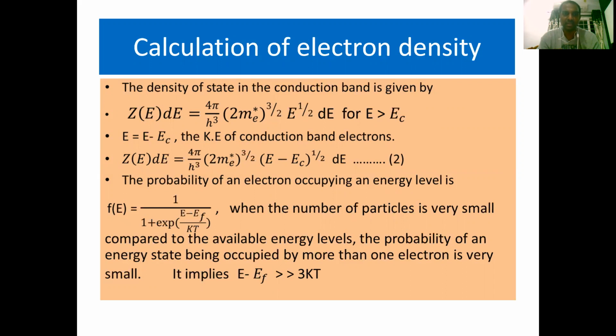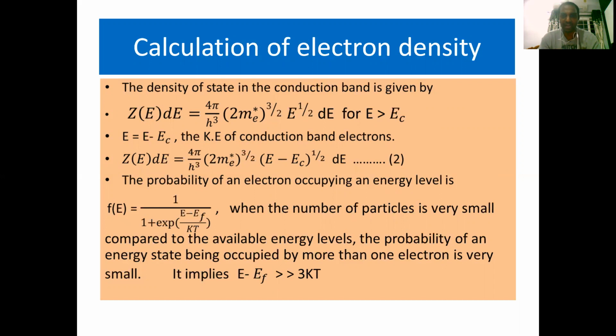That's why here, in place of E, we will write E minus Ec. Then Z of E into dE equals 4 pi by h cube into (2 me star) whole power 3 by 2 into (E minus Ec) whole power half into dE. So this is equation number 2.